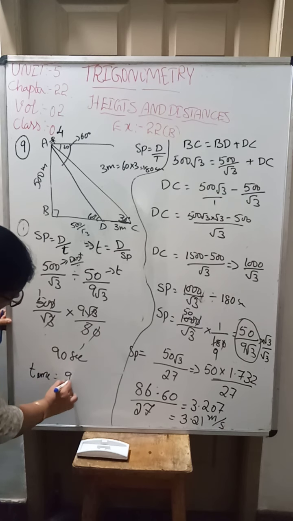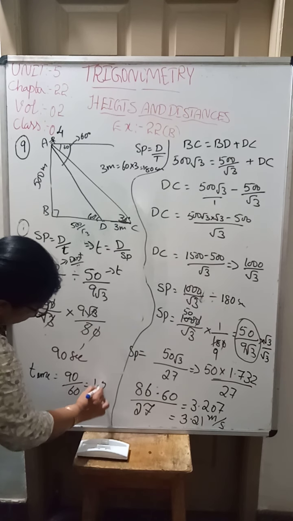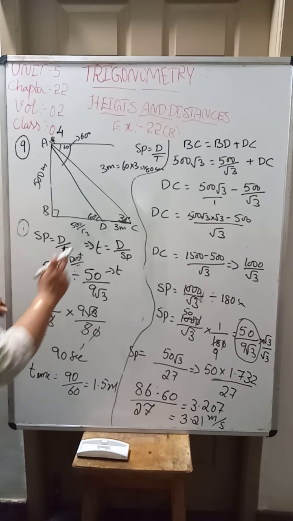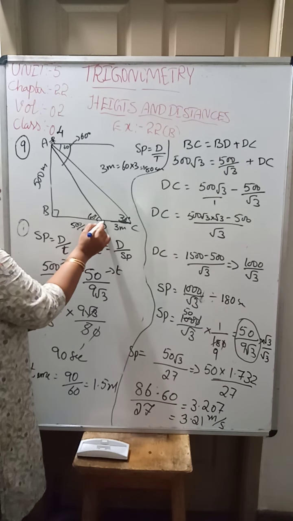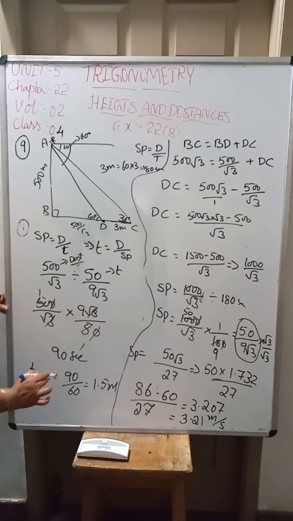Time is equal to 90 divided by 60 gets you 1.5 minutes. The time taken by the boat to travel from D to B is 1.5 minutes.